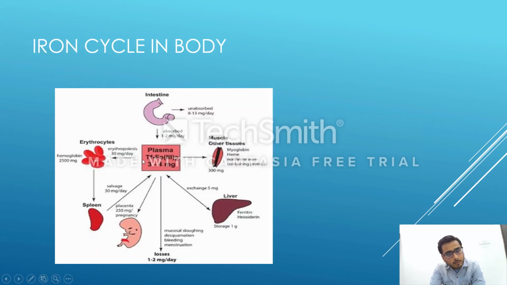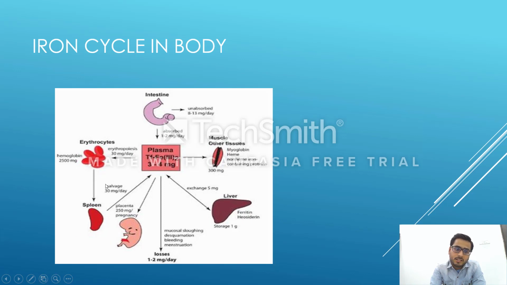So in the blood, after absorption through ferroportin 1, there is conversion from Fe2+ to Fe3+ by the hephaestin molecule, and then it is available in blood. I told you it gets bound to transferrin, and it supplies all the parts of the body wherever iron is required. In erythrocytes, it helps in synthesis of hemoglobin. When it gets destroyed in the spleen, that is the reticuloendothelial system, the hemoglobin after a lifespan of 120 days, which is 90 days in preterm babies,